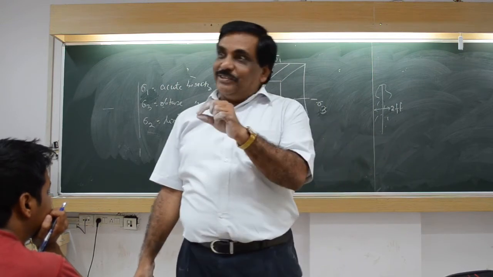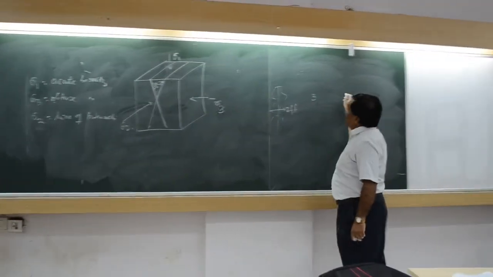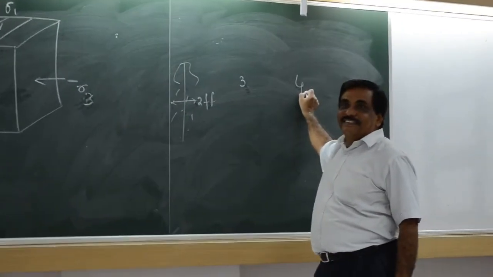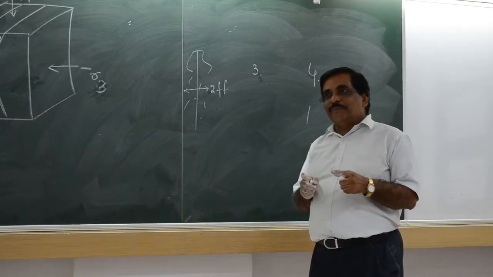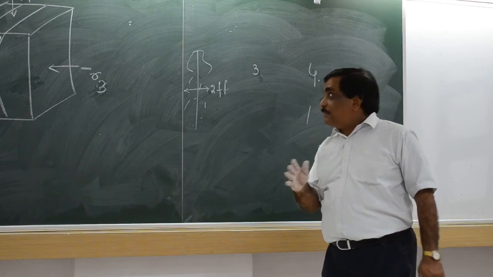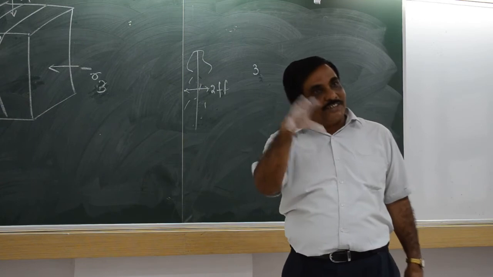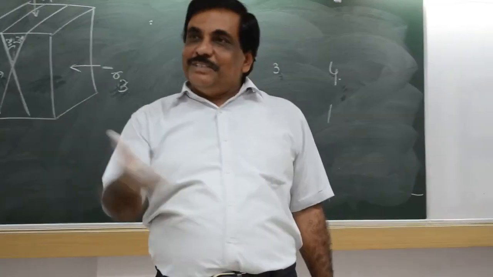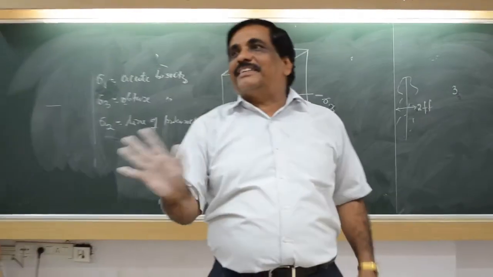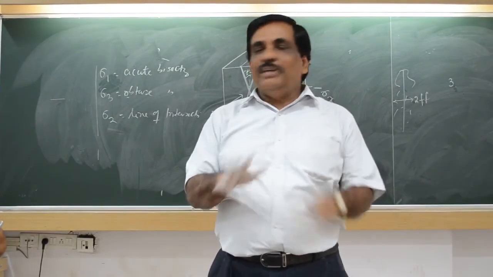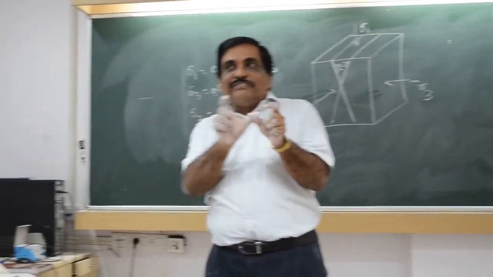So if you know the ratio, suppose you say for a normal human being it is 3. Suppose I say it is 4. What will be the interpretation? It is a tall man. If it is 1, it is a short man. You may not be able to say that the man's height is 6 or 7, but you can tell whether it is a tall man, a short man or a normal man. That is more important for us. Understood? The exact value you will never get, like stress. But you can find out the sigma 1, sigma 2 difference.